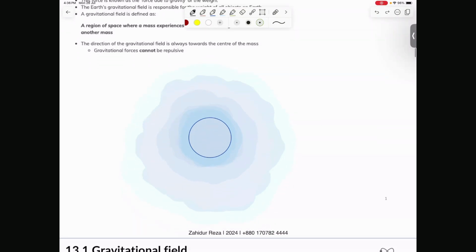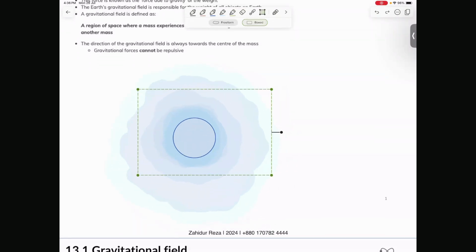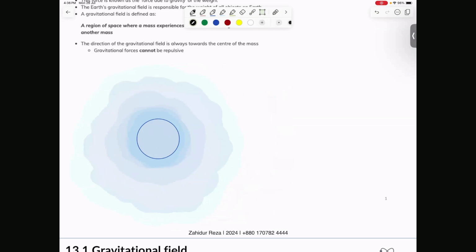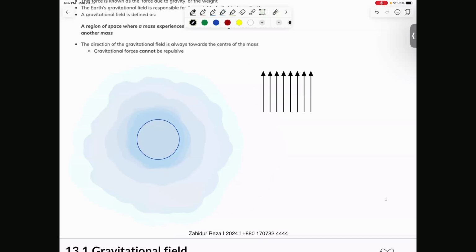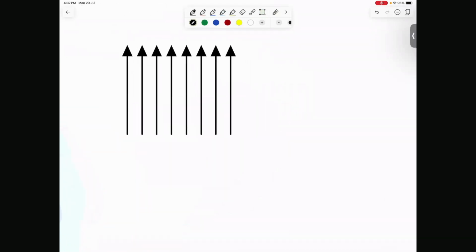So let's just quickly discuss fields before we draw the gravitational field. Fields are represented by lines with arrows. Okay, so that's the first thing. Now, when your lines are parallel to each other like this, this is considered to be what field? Can anyone tell me? We had this in O levels. What would you call this field? Yes, very good. It's called a uniform field.